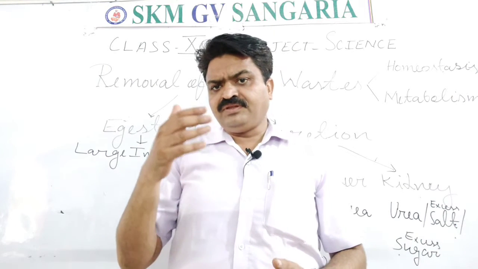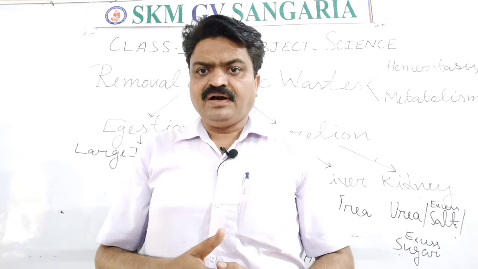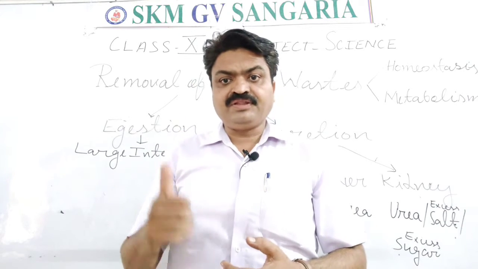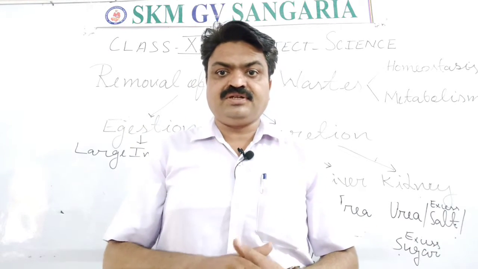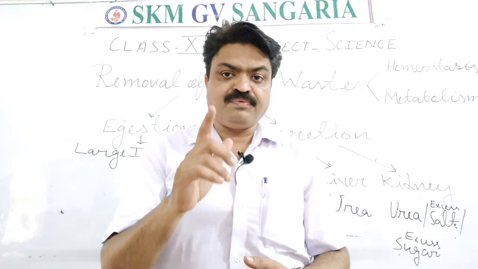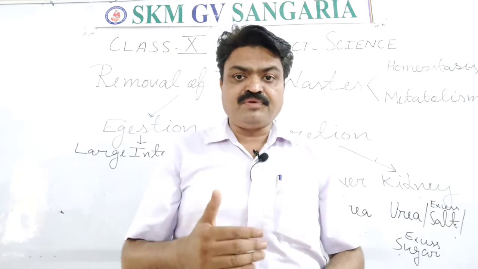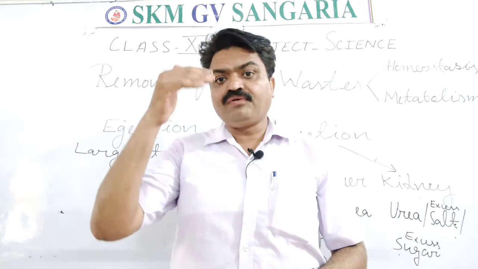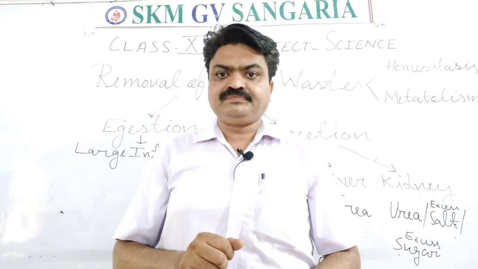Due to these conditions our body is balanced with the help of excretion, students. Yes, with the help of excretion our body is maintained or balanced at that time.